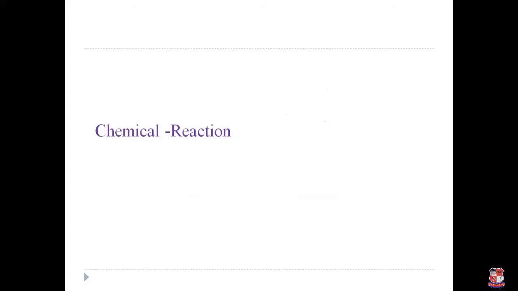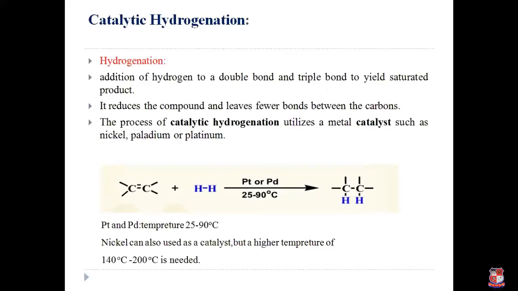Now, chemical reactions of electrophilic addition. The first reaction is catalytic hydrogenation. Addition and hydrogenation, okay? That means addition of hydrogen to a double or triple bond to yield the saturated product. From the name, we easily recognize the addition of hydrogen. So when we add hydrogen to the alkene molecule, it reduces the alkene molecule and converts it into the product.